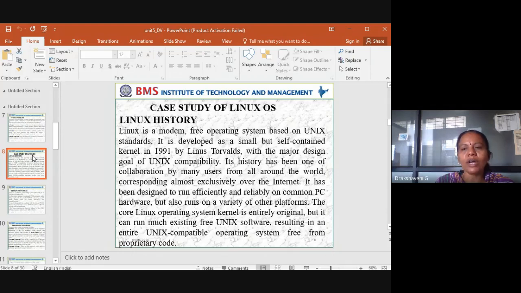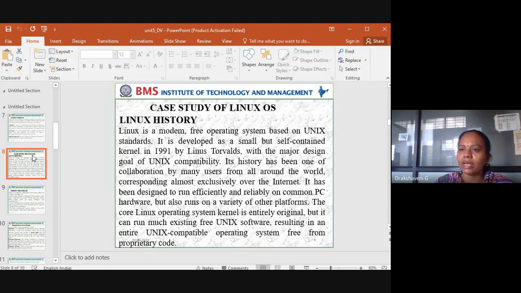Its history has been one of collaboration by many users from all around the world, corresponding almost exclusively over the internet. So whatever we are seeing about Linux is a collaboration throughout the world.